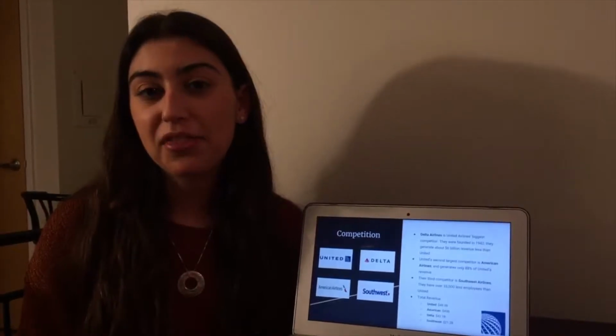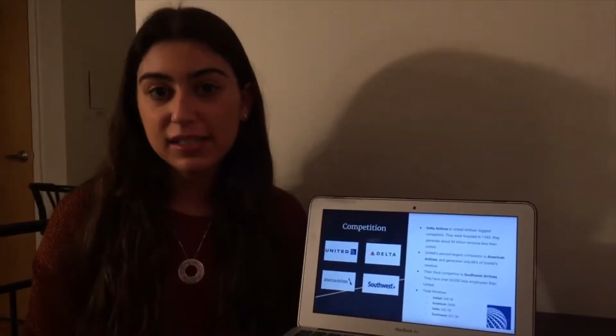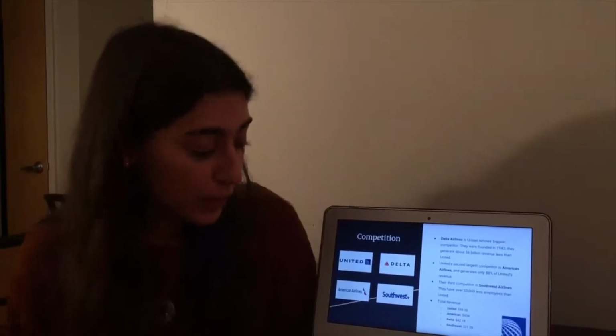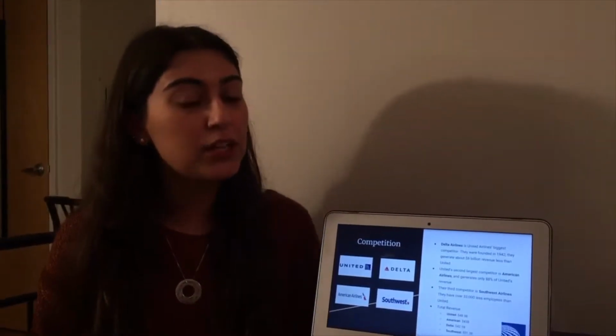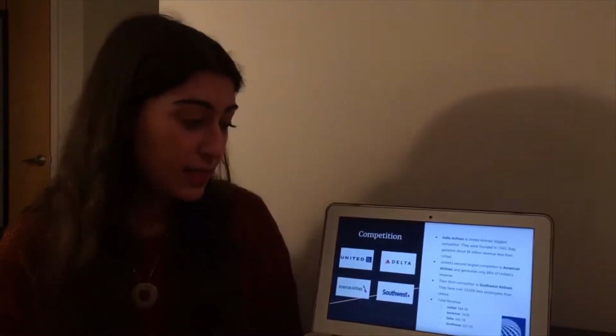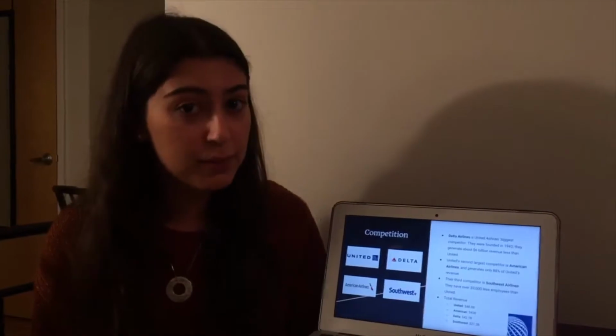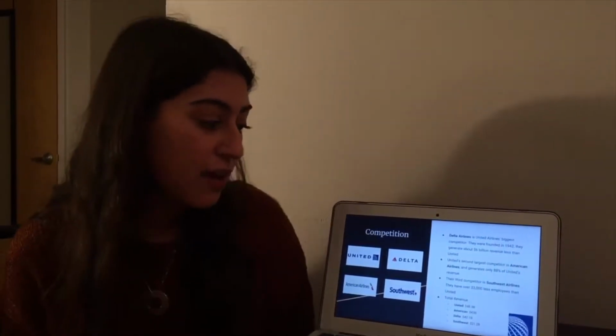United Airlines has 3 major competitors, and they are Delta, American, and Southwest. Delta Airlines is United's biggest competitor. They were founded in 1942, and they only make about $42.1 billion, which is $6 billion less revenue than United makes at $48.3 billion. United's second largest competitor is American Airlines and generates only 88% of United's revenue at $43 billion.